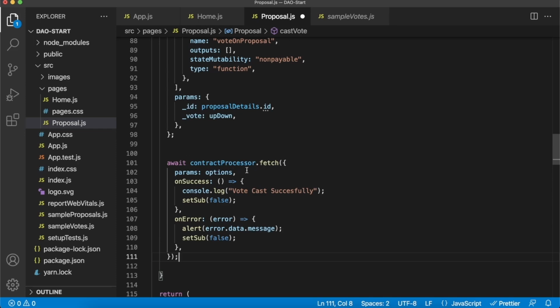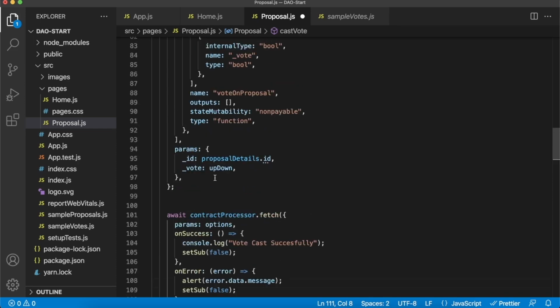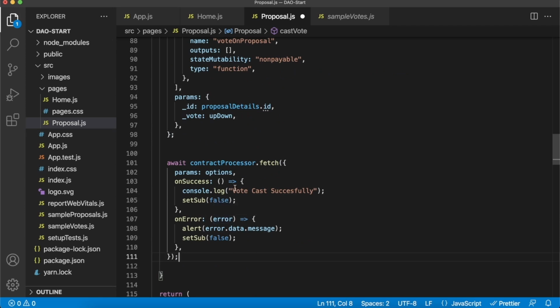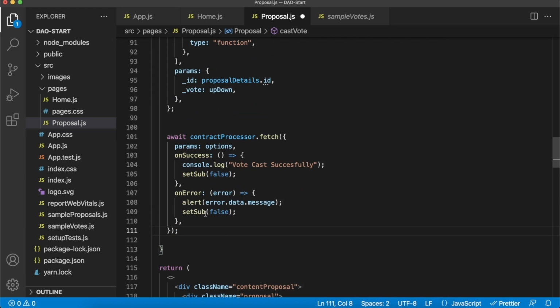Now, waiting for our contract processor to run, the exact same as on our last page. We just await for our contract processor to fetch using the options we provided over here. And then on success, we console log that the vote was cast successfully. But then if there's an error, like you've already voted or you can't vote on a proposal, then that will be alerted to the user.